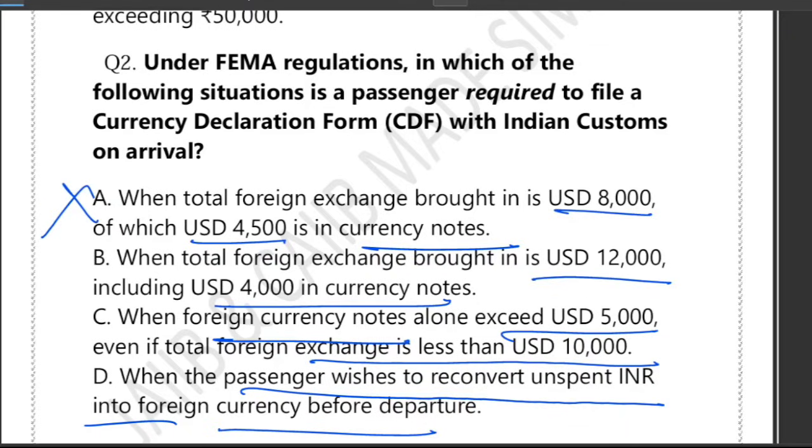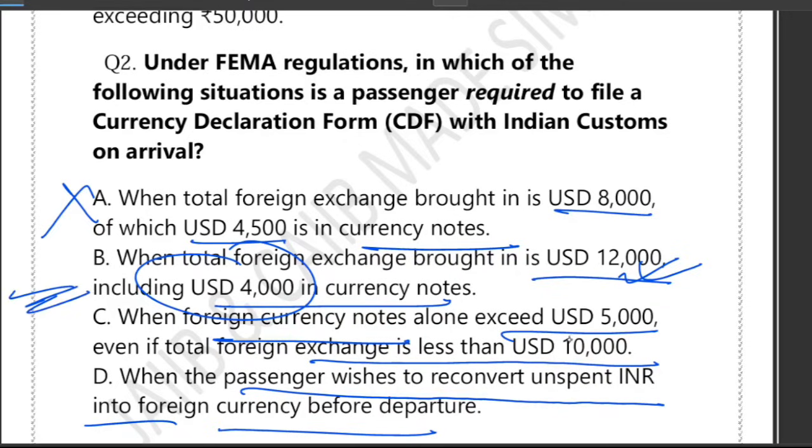What about option B? Option B, foreign exchange $12,000 including 4,000. See, from the foreign exchange point of view, it is correct. You have to fill the CDF. But cash is just $4,000. So a CDF will be required here because the total exceeds 10,000. But the exam prefers the option that clearly and independently states a specific trigger. So it can be answered.